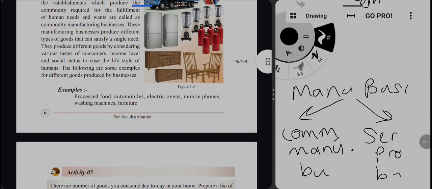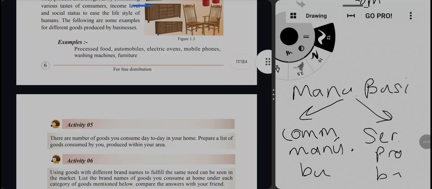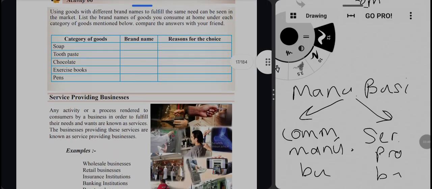They consider various things like the taste of the consumers, income levels and social status when they are producing the goods. For example, commodities are automobiles, electric ovens, phones, pencils, tables, anything that is physically existent or has tangibility. You can write anything like pencil, pen, tables.